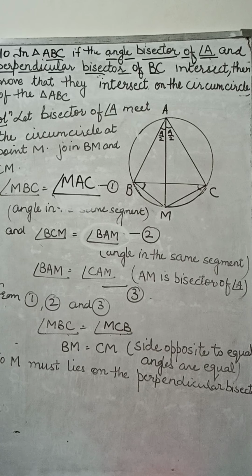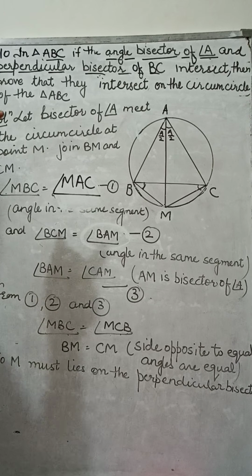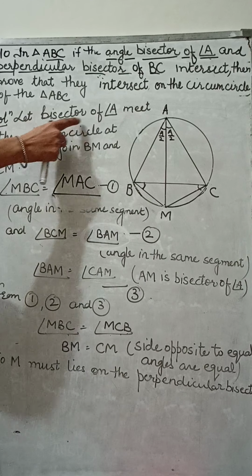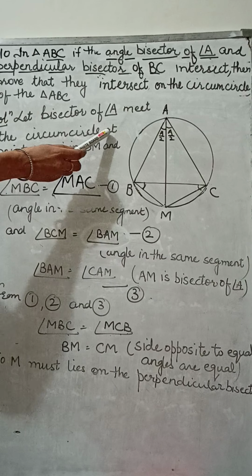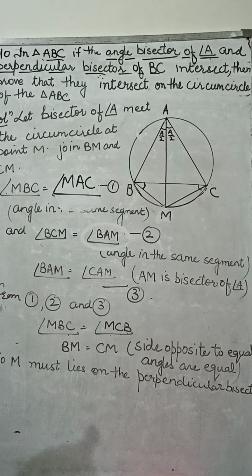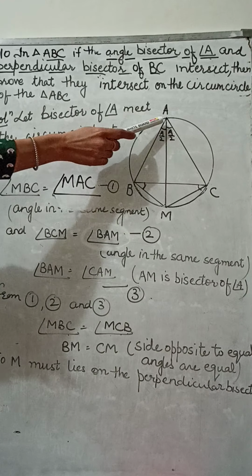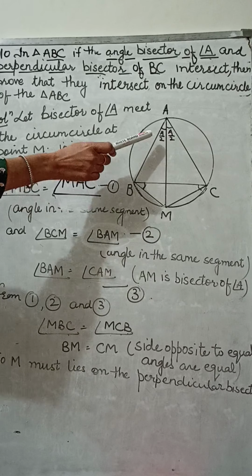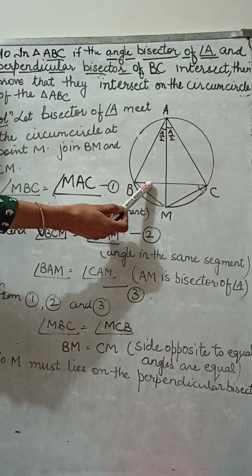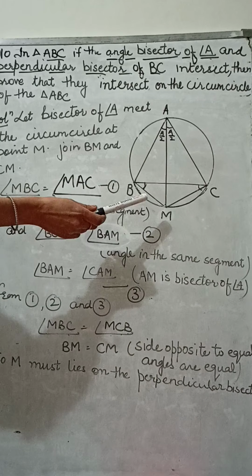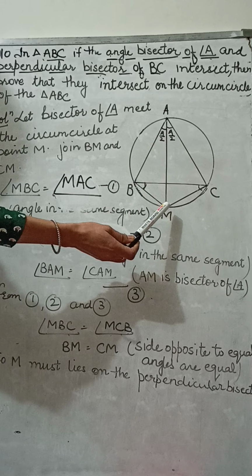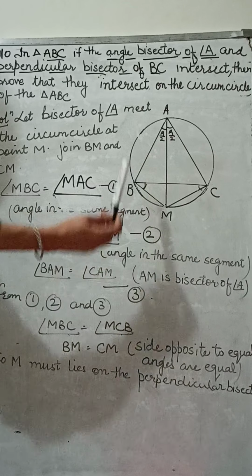So here we have supposed first the bisector of angle A meets the circumcircle at point M. Join BM and CM. Children, we are trying to prove that AM is the perpendicular bisector of BC. Similarly, we will do the vice versa. We suppose AM is the perpendicular bisector of BC, and we will prove AM is the angle bisector of angle A.